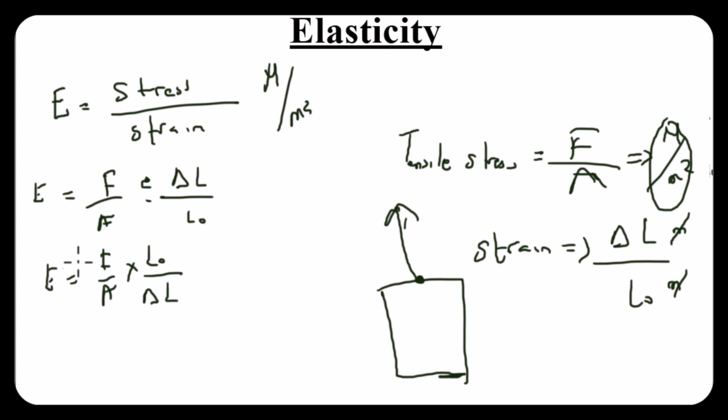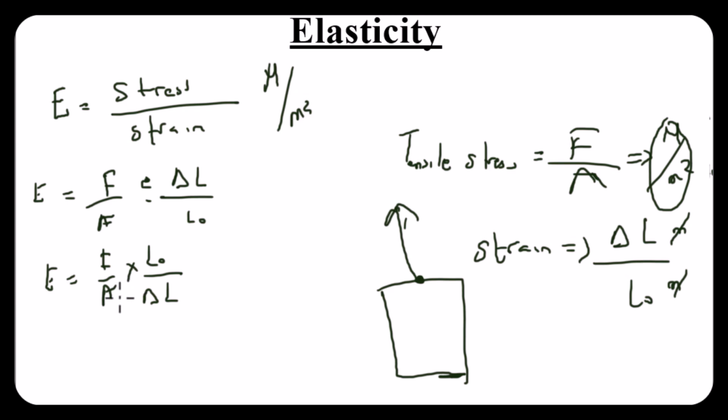So what is this telling us? It's just trying to tell us that the elastic modulus of a particular material is its ability to withstand, or the ultimate strength of the material. You can see that it depends on the force you're applying and on the original length of the material. If the force you're applying is higher, the elastic modulus of the material increases, and if the original length is also higher, the elastic modulus also increases.